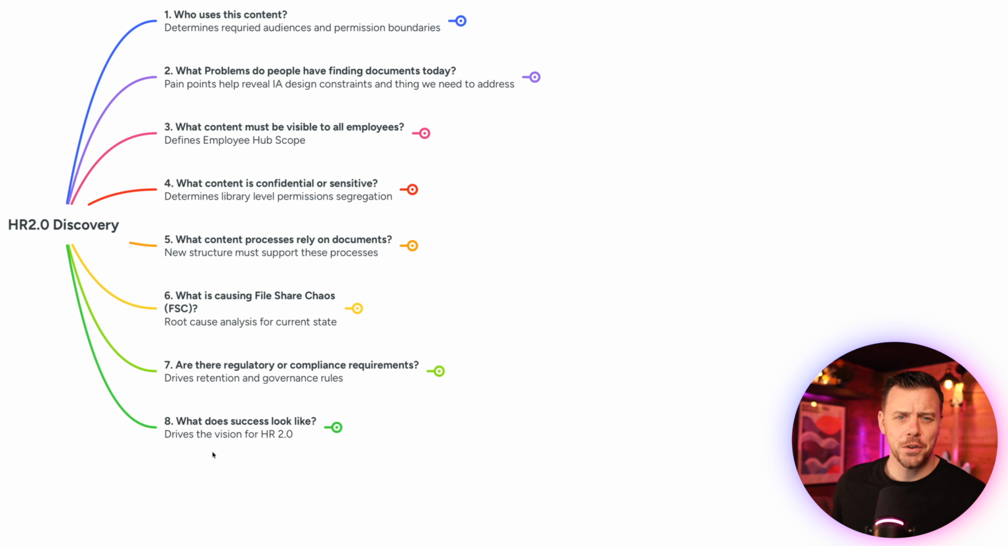And then we have a bit of a grown-up question here, which is, are there regulatory or compliance requirements? So, it's just the way of the world that some content needs to be kept and other content needs to be disposed of in a timely fashion. And really, the answers to this question will help drive retention policies and things like that.